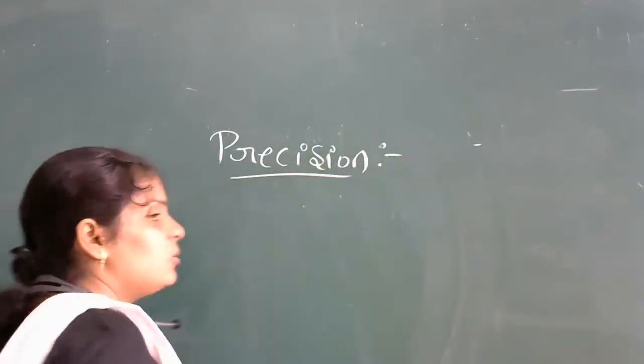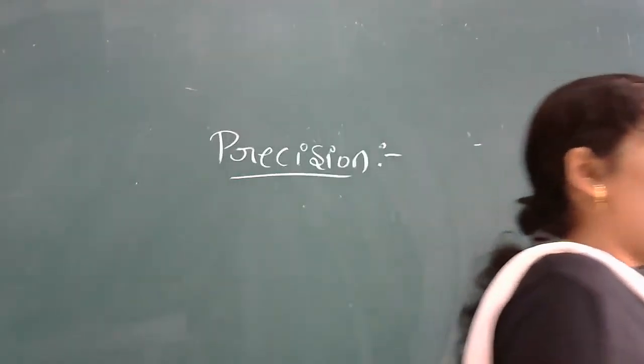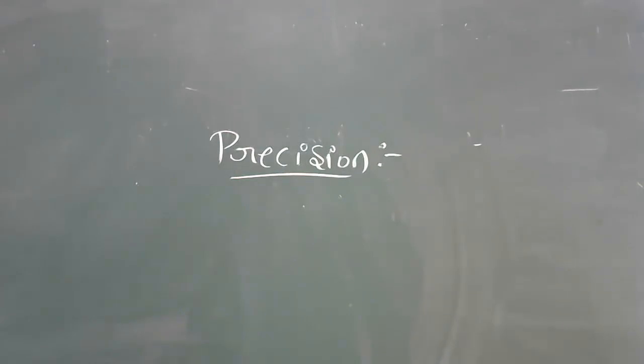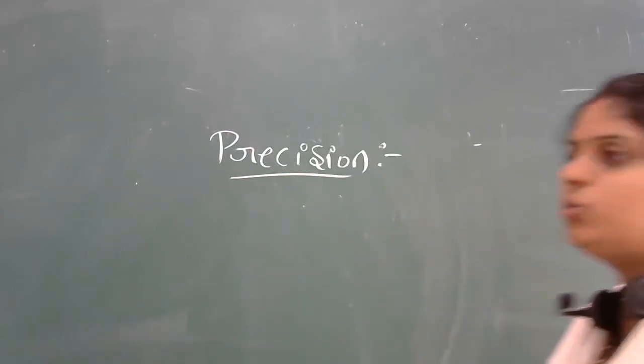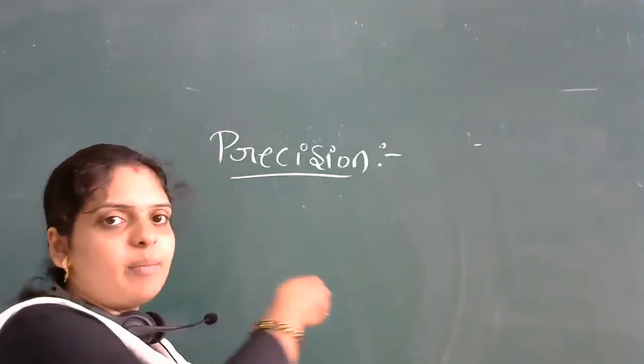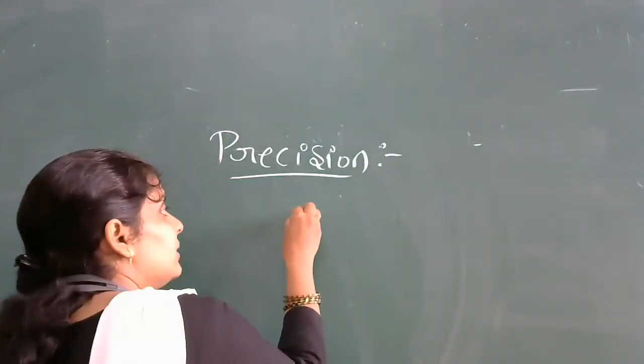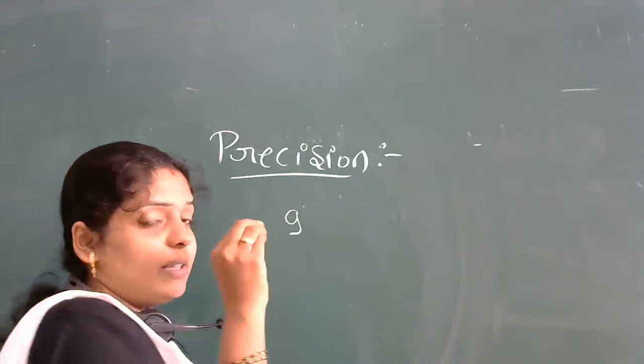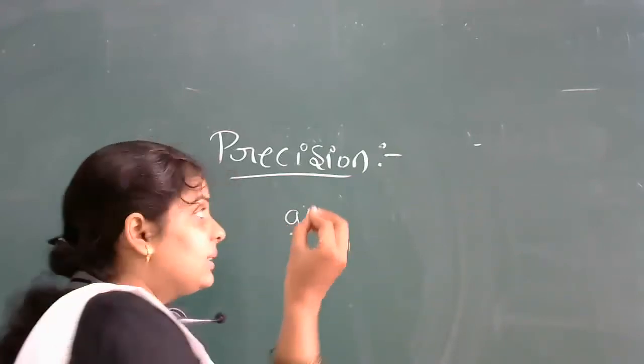Okay, so what do you mean by precision? Precision is also a simple definition. Precision is nothing but how close the measured values are to each other. That is your definition. I'll take the same example I gave previously: the acceleration due to gravity value, that is 9.8.